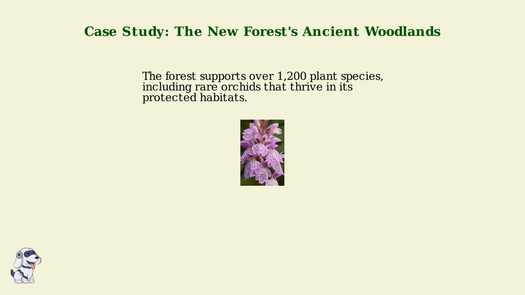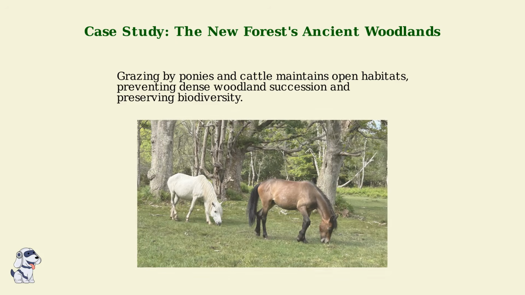Among these are rare orchids, delicate flowers that find ideal conditions in the forest's varied habitats, from damp woodlands to open grasslands. A key aspect of the forest's management is traditional grazing practices. Free-roaming ponies and cattle help maintain open habitats by preventing the natural succession to dense woodland, ensuring that a mosaic of grasslands and woodlands persists for diverse plant communities.